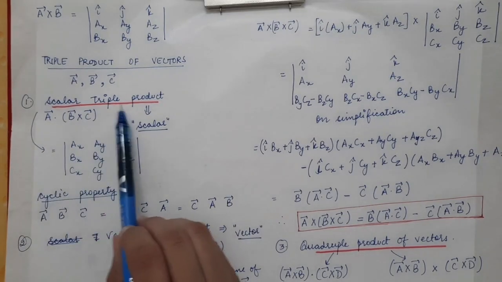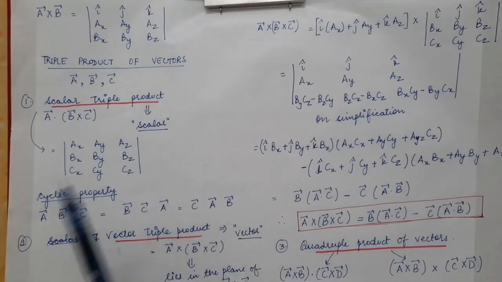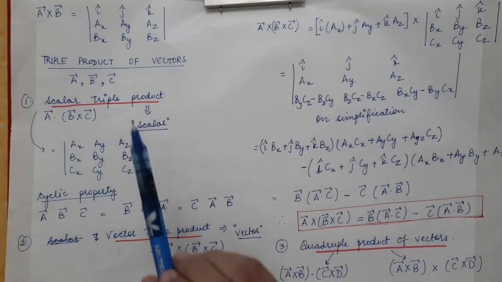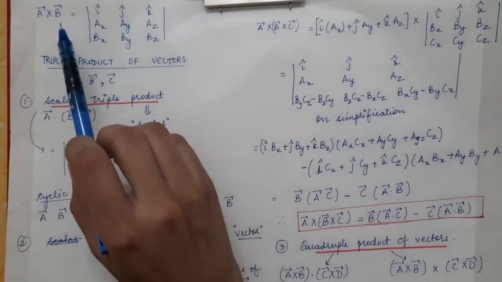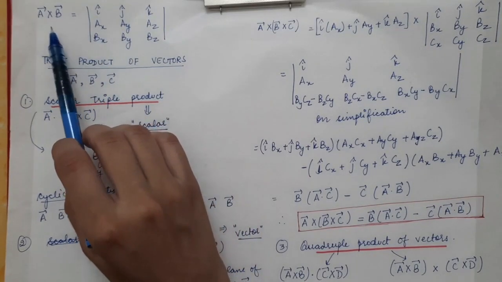So the scalar triple product can be easily calculated using this determinant. The significance of this cross product is that it gives us the area of the parallelogram.